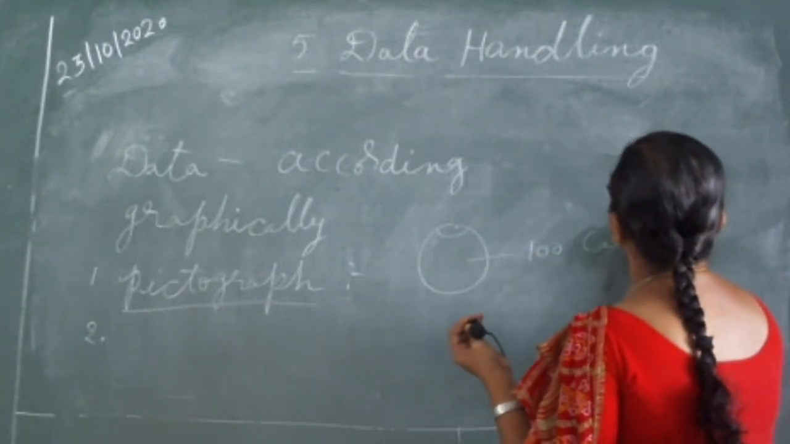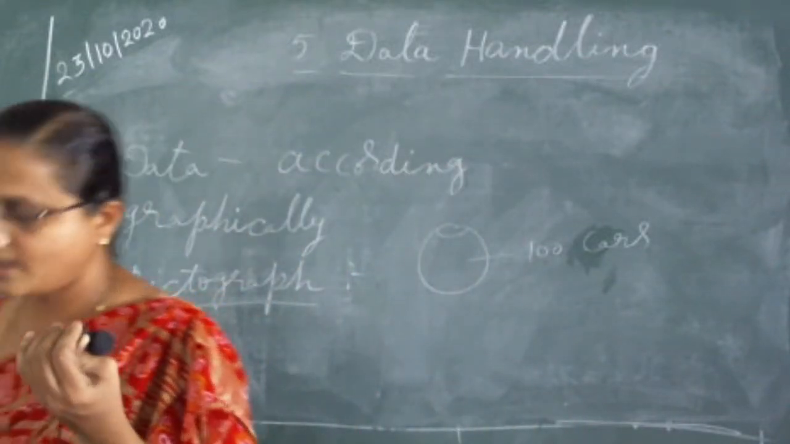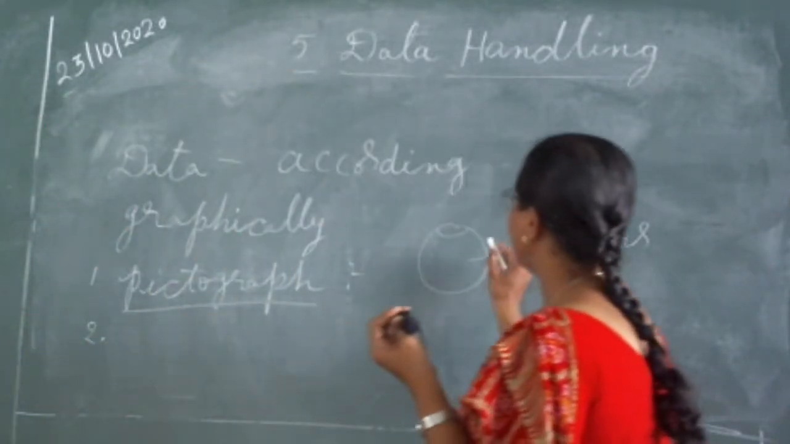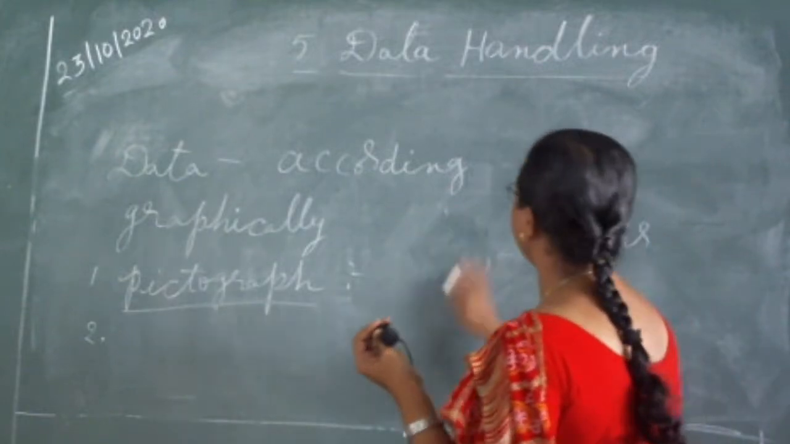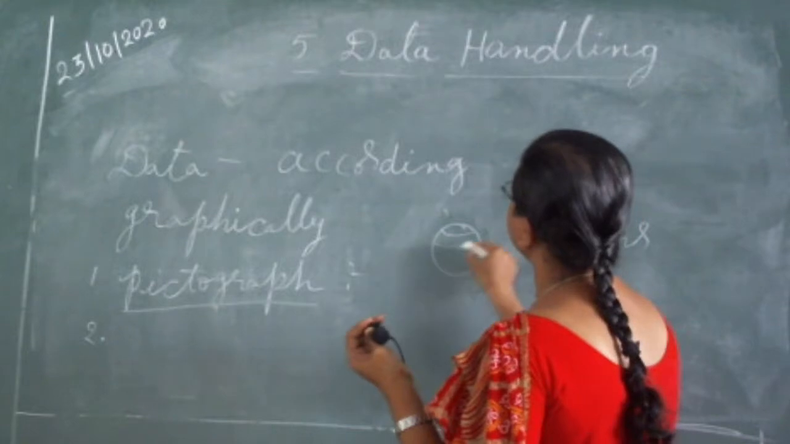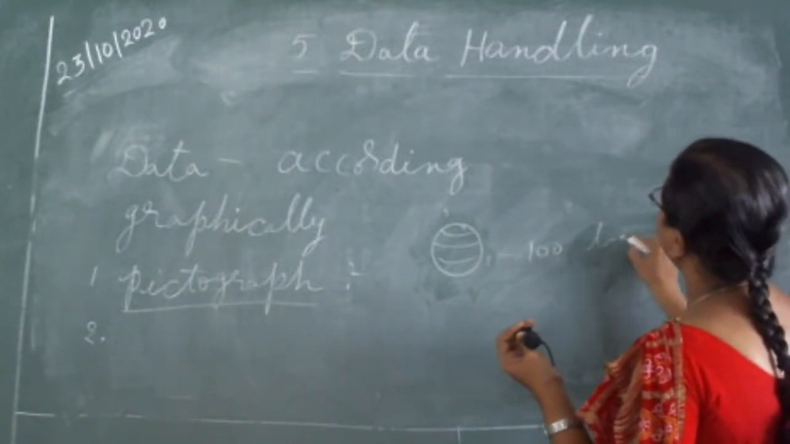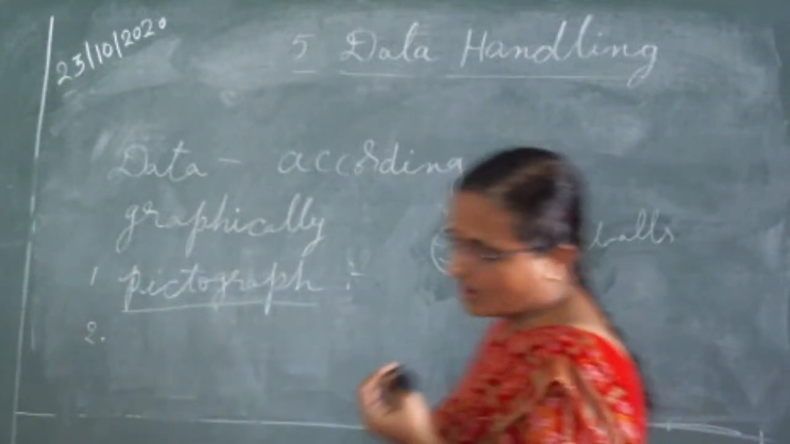See, in your textbook one ball represents 100 cars. Understand? It means if I showed you one ball, here in your textbook you have a car, but here we will study about the balls. Okay, this is the ball diagram. That's why one ball represents 100.